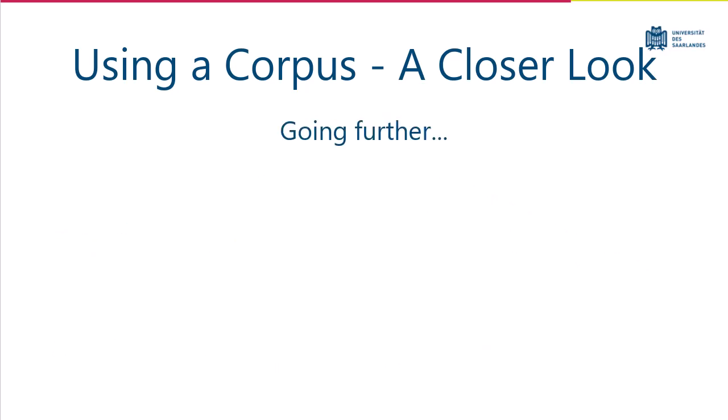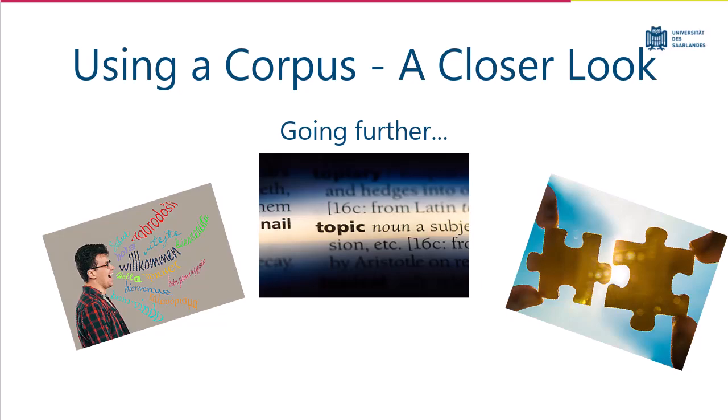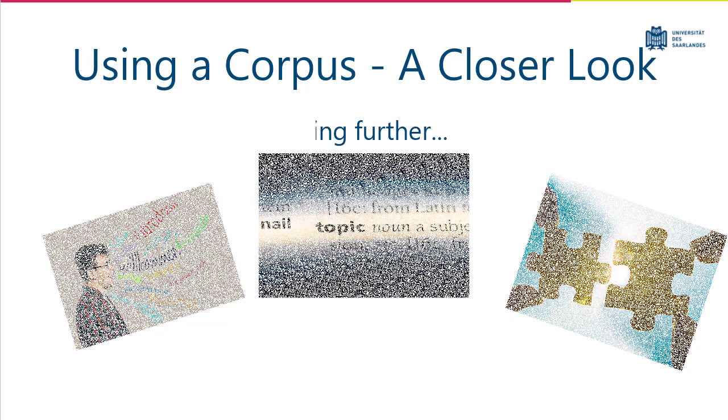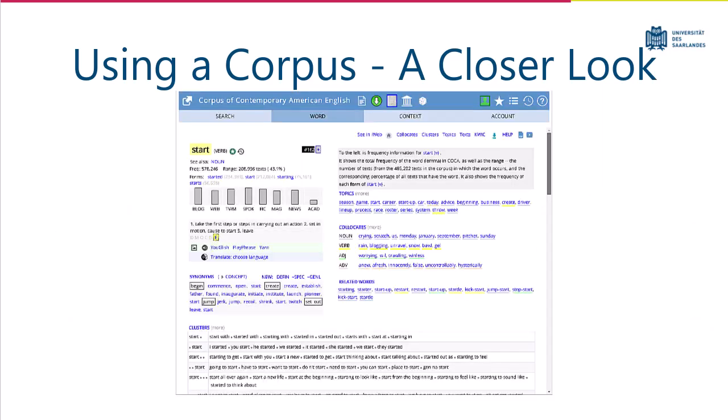But what if we want to take things a little further, perhaps to get a better sense of how a word is used, how it's pronounced, what topics it pops up in, and what other words get used with it, for example? The corpus has us covered here as well. Just like last time, we'll bring up the page with information on the word start. Now, it's unlikely, but let's say we aren't sure how to pronounce the word. We have a couple of links we can click to figure it out.